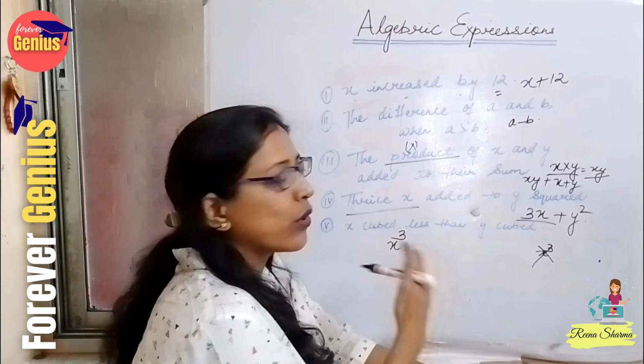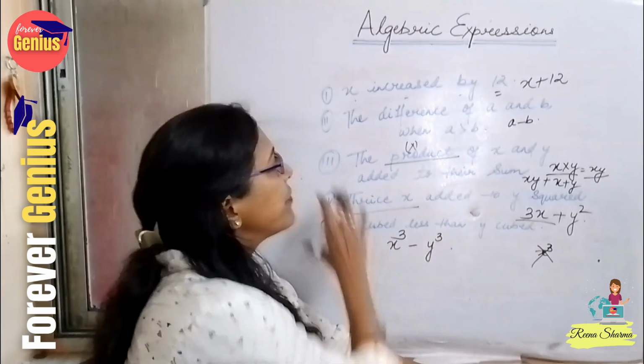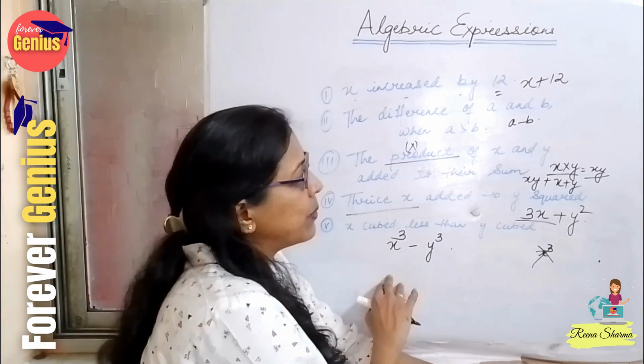These are the way we go on doing. Minus y cubed. Y cubed. So this is the way in which we do algebraic expressions.